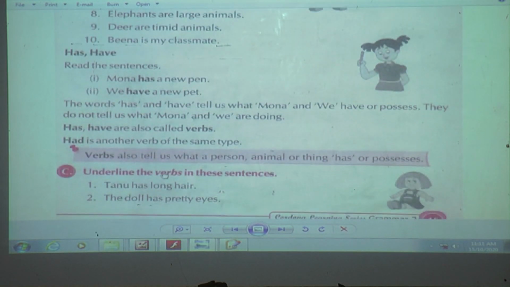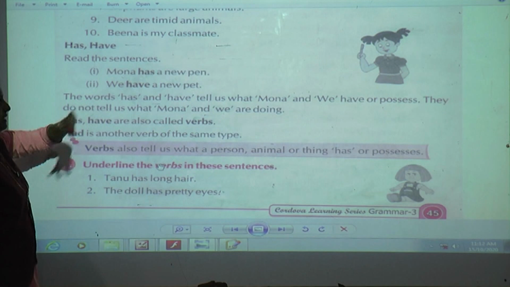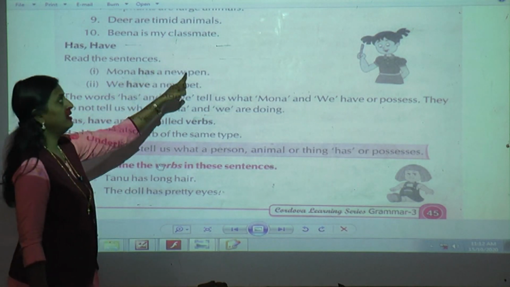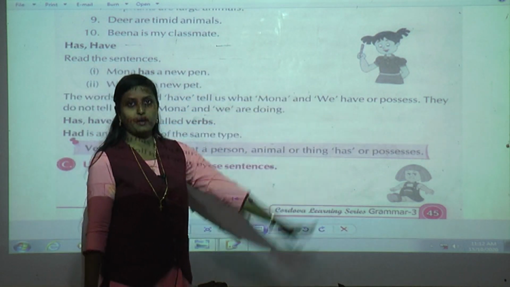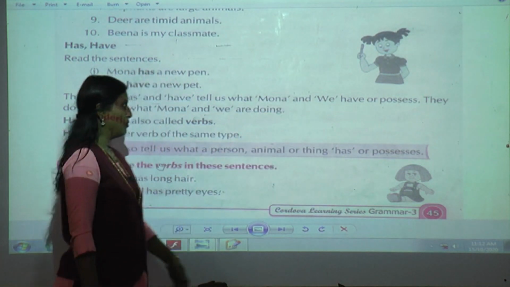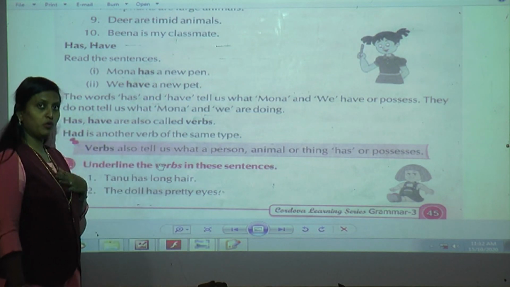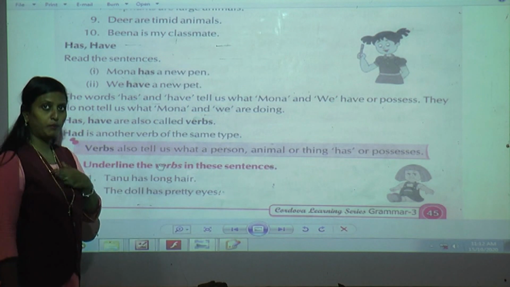Okay. Page number 45. Ready? Has and have. Now, you have to read the given sentences. Mona has a new pen. Can you see that the girl is having a pen? Means that pen belongs to whom? Mona. And we have a new pet. The new pet is with whom? With us. So that new pet belongs to us.